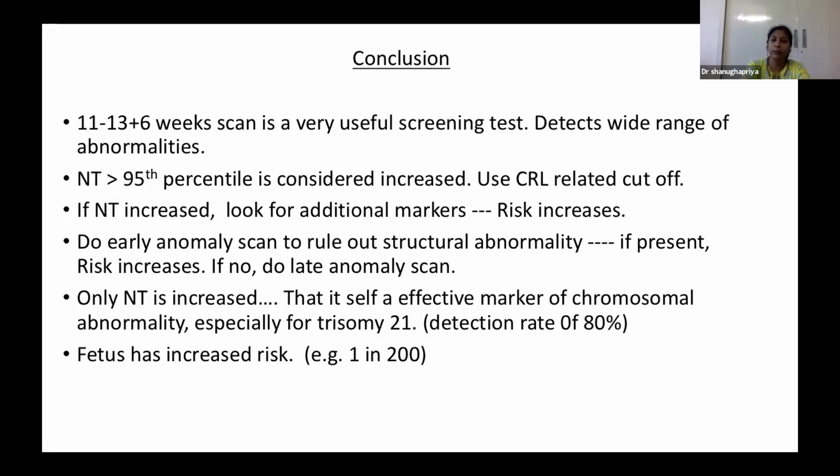It is always important to communicate with pregnant women. As a radiologist, generally after the scan, either the pregnant woman or the relatives will ask us, how is the fetus, how is the baby, is everything normal? So always, before the start of the scan, tell the pregnant lady what we are going to do. Communication is important: what we are going to see, and by giving some finding, what we are implying, what we are indicating. So we have to explain everything.